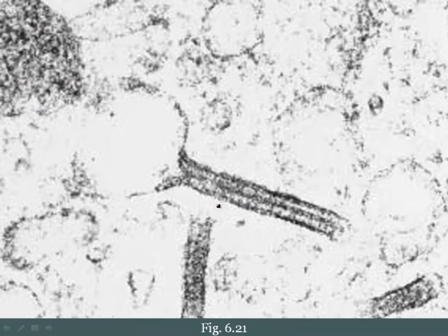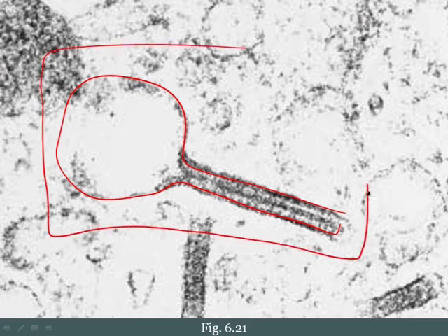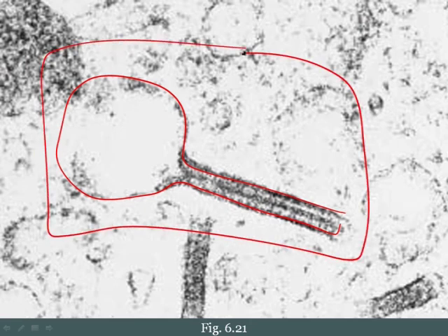So here's a tennis racket granule, and this obviously is the tennis racket from the 1960s. This is not what tennis rackets look like anymore. However, it is a very high yield image to be familiar with. So this is a Birbeck granule, and it's characteristic of a Langerhans cell.